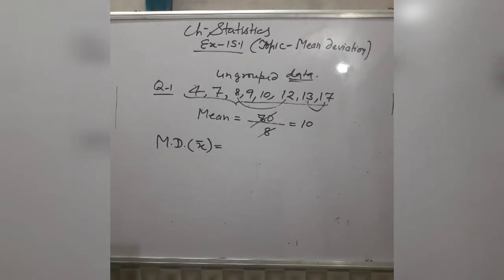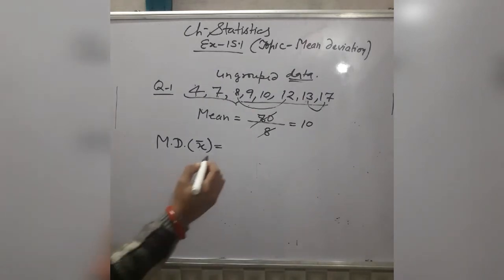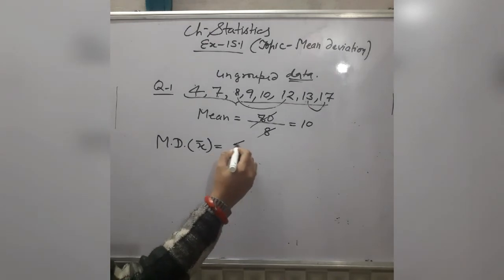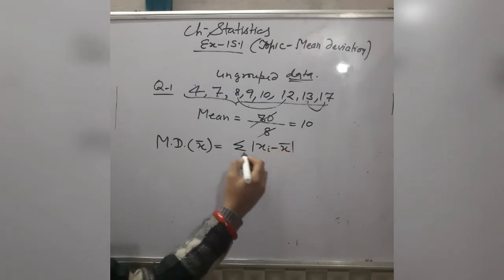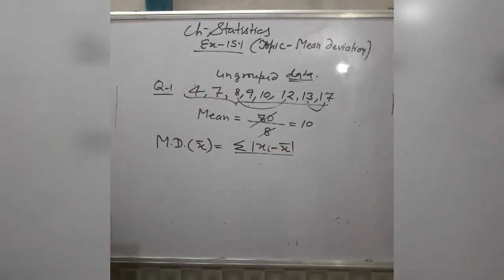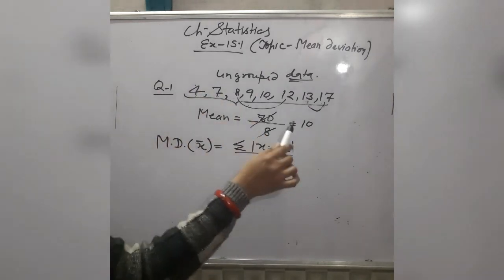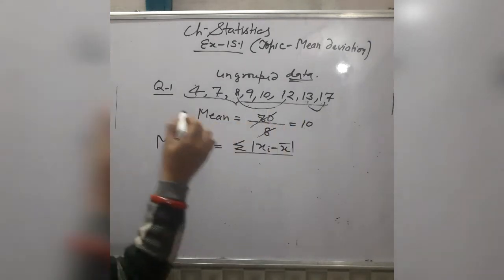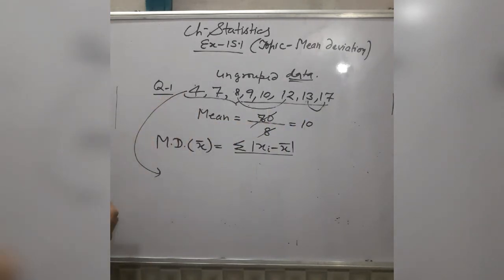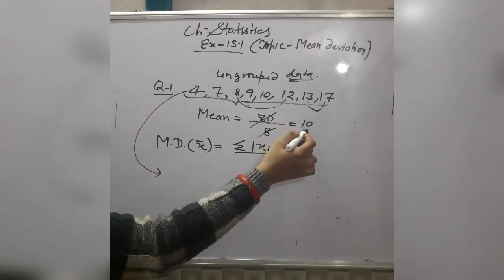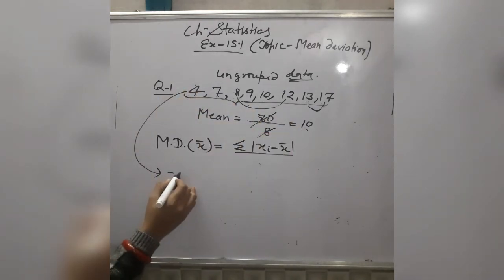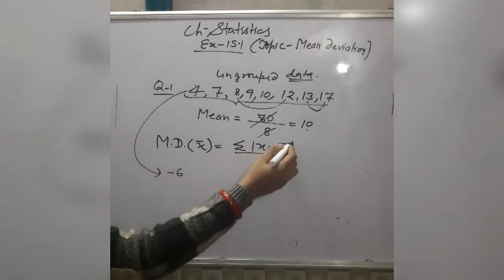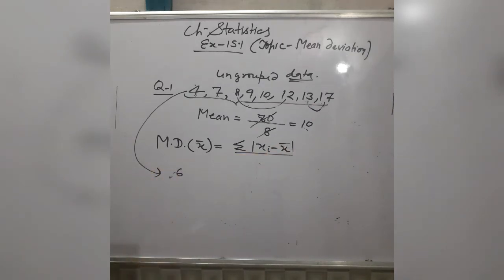Now see what is mean deviation. The formula for mean deviation is the sum of all deviations, and deviations mean differences of all observations. Now you will subtract the value of this mean, 10, from all the observations. You get 4 minus 10, minus 6, but we will take the mode here, that's why I am not taking the minus sign.